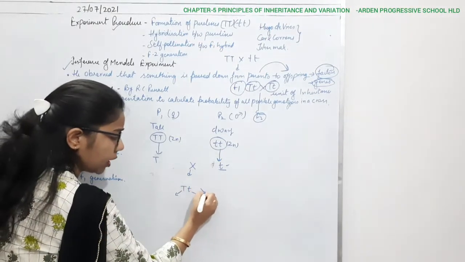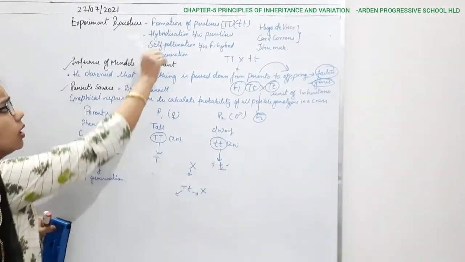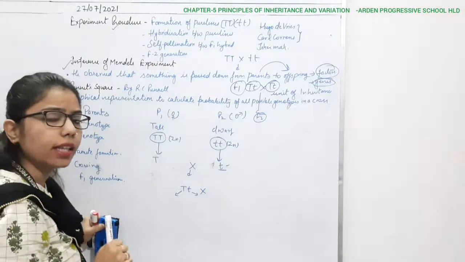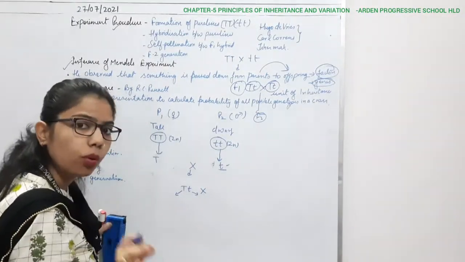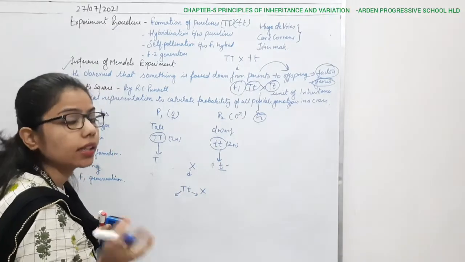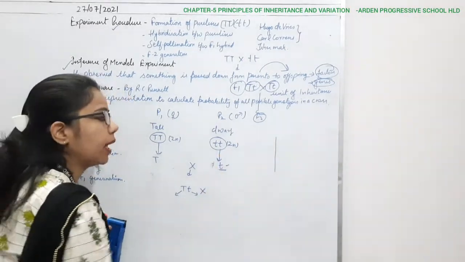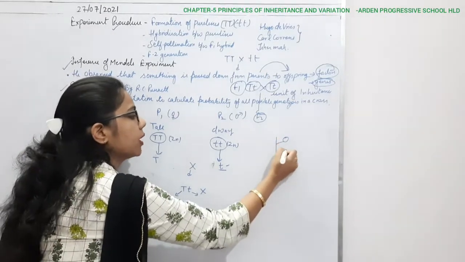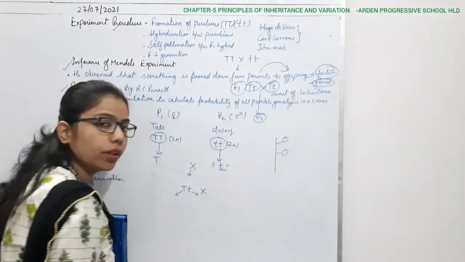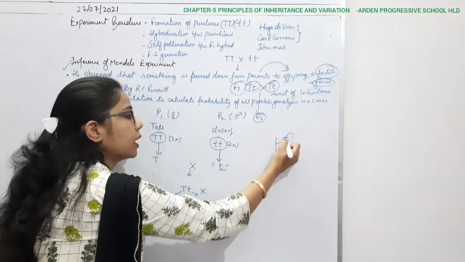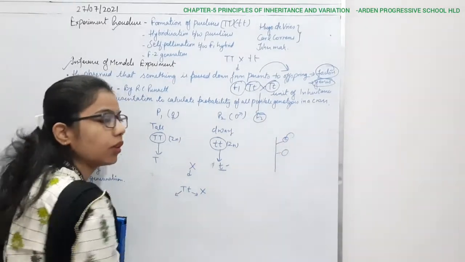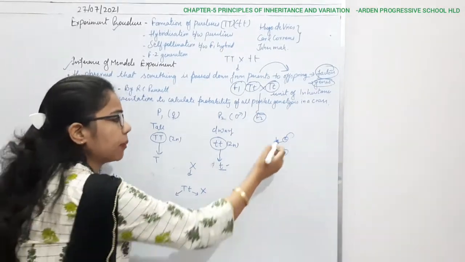So after this F1 generation, what happens? It will again go for self-pollination. So what is self-pollination? It means that both the male and female come from the same plant. For example, this is the pea plant, and flowers are present here and here. There will be self-fertilization, meaning in a bisexual flower, the male as well as the female parts are present on the same flower.